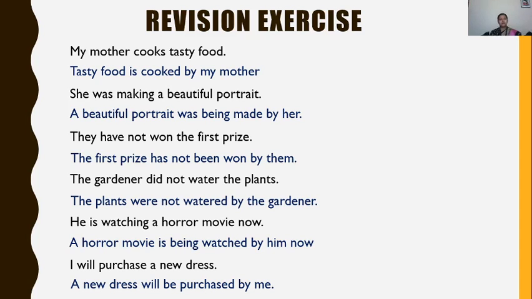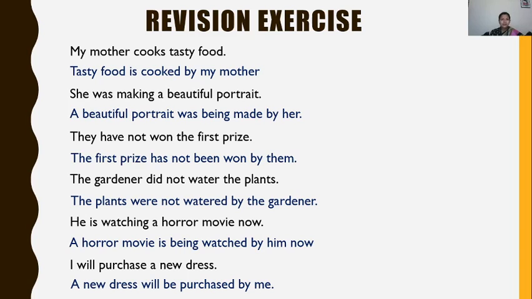Clear? So once again check all the passive sentences, whether we have followed all the four steps in the formation or not. My object is in the beginning of the passive. The object of the active sentence is the subject of my passive.